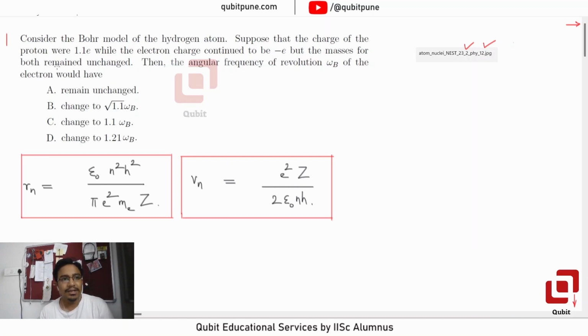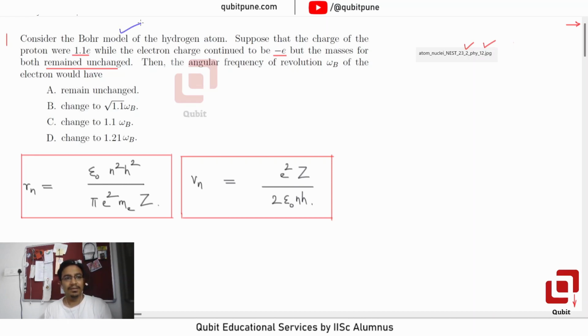Suppose that the charge on the proton were 1.1 e, while the electron charge continued to be negative e, but the masses of both remained unchanged. Then the angular frequency of revolution omega b of the electron would have remained unchanged, would have changed to root 1.1 omega b, would have changed to 1.1 omega b, and would have changed to 1.21 omega b. Okay, so we still have the Bohr model of hydrogen atom.